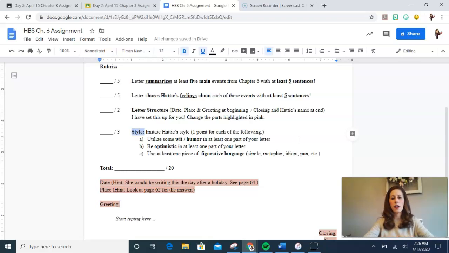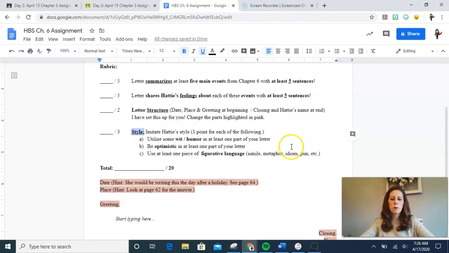Okay, now let's apply that to writing. How is that like writing? Well, authors have a writing style too, and you as an individual, when you write, you have a writing style as well. So instead of dressing ourselves with clothes to express our personality and our style, you want to dress your writing with personality, okay, or with literary devices.